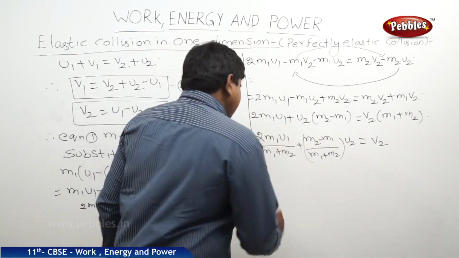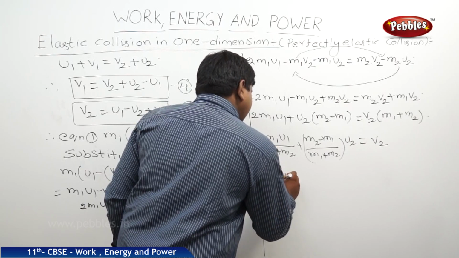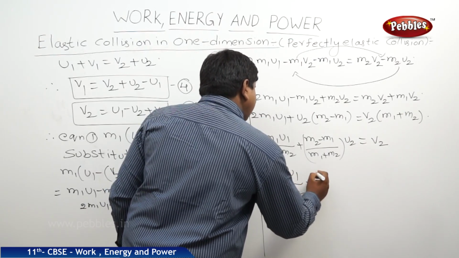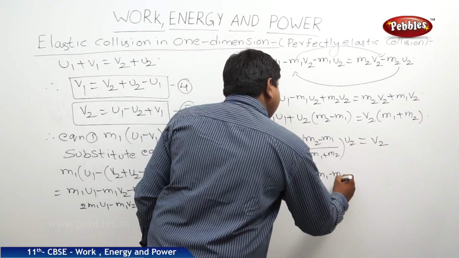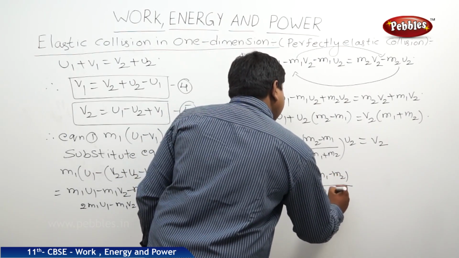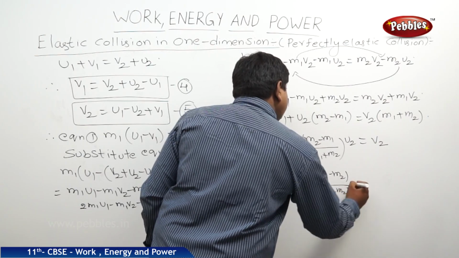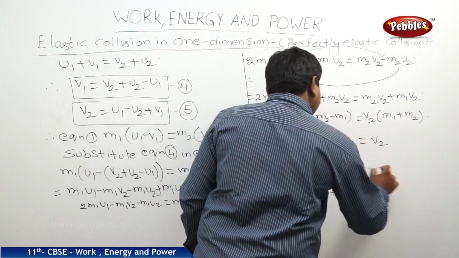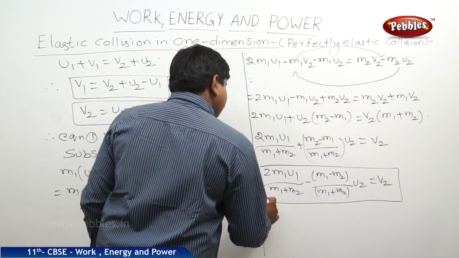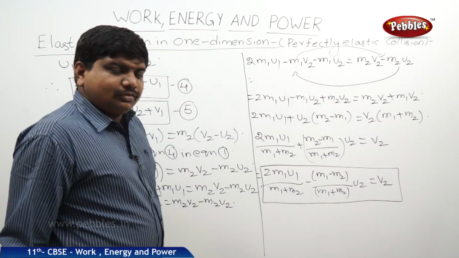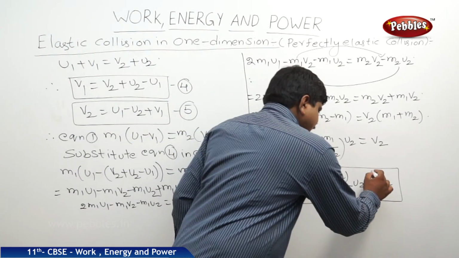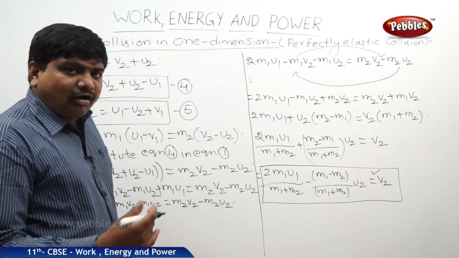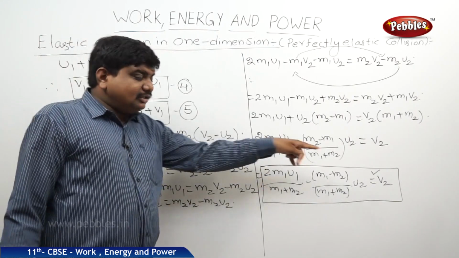By changing the sign, we can get 2 m1 u1 by (m1 plus m2) minus (m1 minus m2) by (m1 plus m2) of u2 is equal to v2. So this is the equation of v2, where v2 is the final velocity of the second object of mass m2 after the collision.